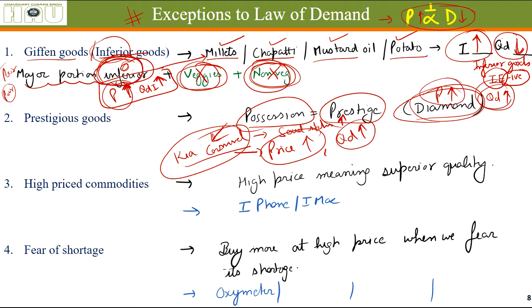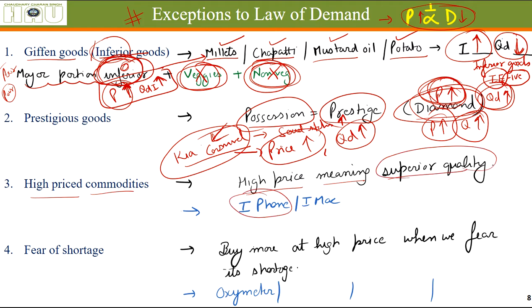More and more people will try to buy these things because this is linked with their social status. These are not worthwhile in the name of investment, but generally diamonds of, let's say, superior quality, if the price of diamonds of superior quality goes up, the quantity demanded also goes up, because they are linked with the prestige of a family, prestige of a person, social status of a person.